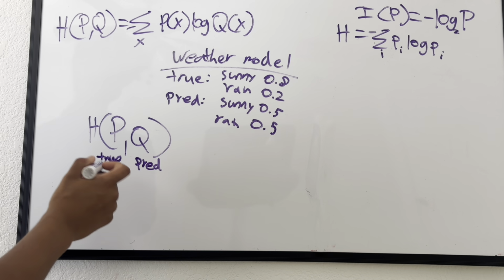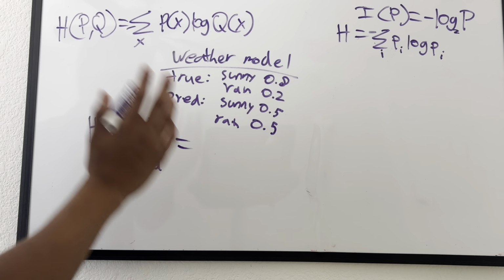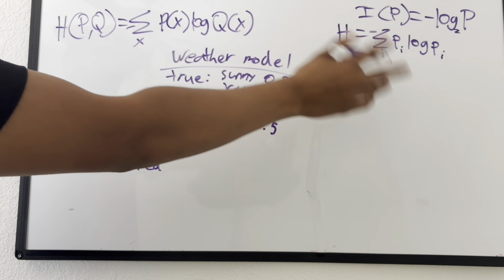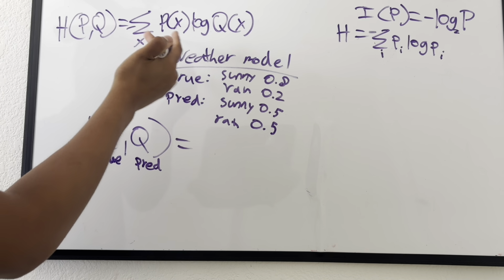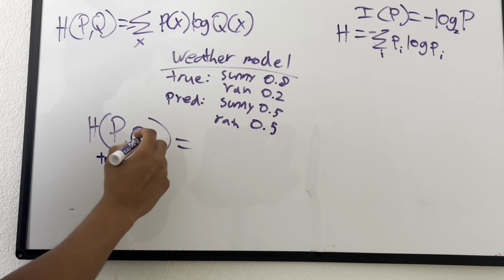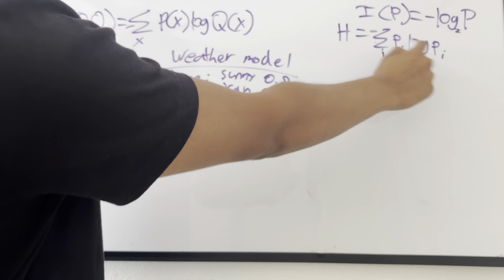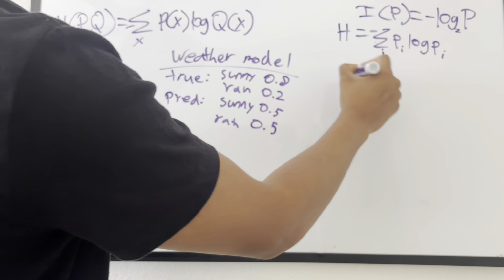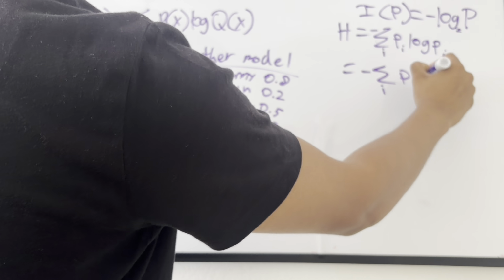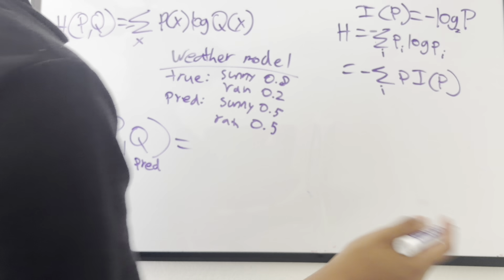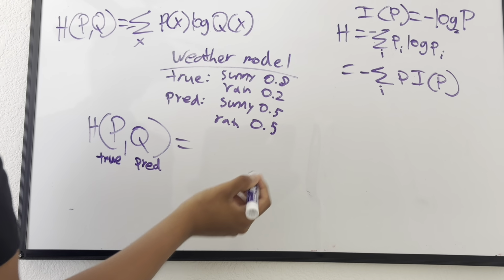So these are the true probabilities and these are the predicted probabilities of our model, right? And we can just substitute what we already have with Shannon entropy and instead use what we have given here. With Shannon entropy, what we have is the probability, and then I of P. That's literally all it's saying. So let's plug it in, but using what we have here.